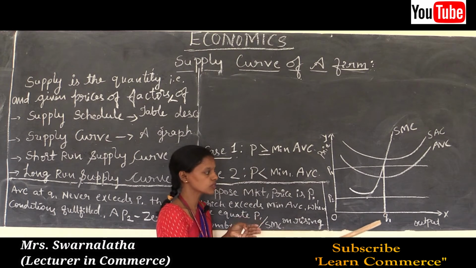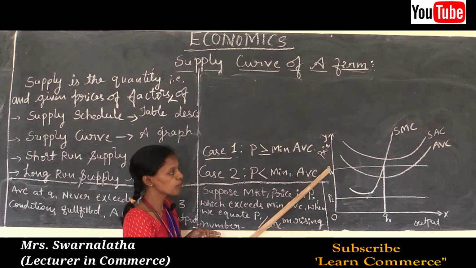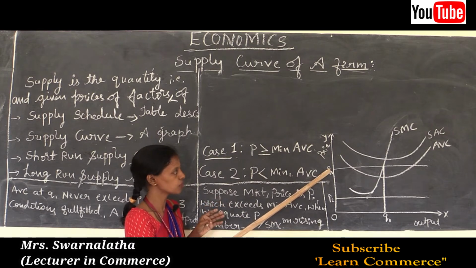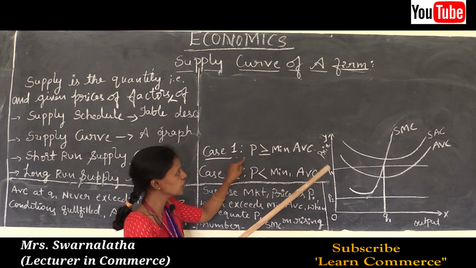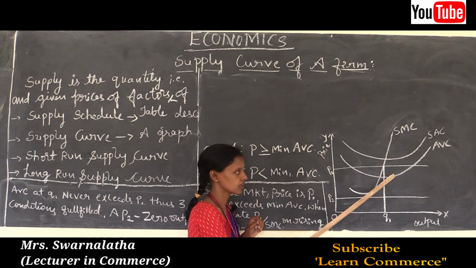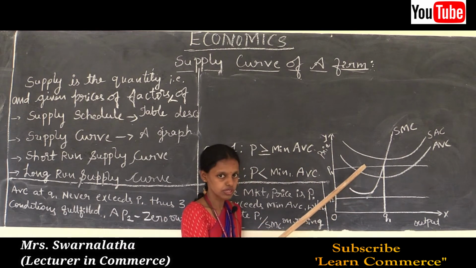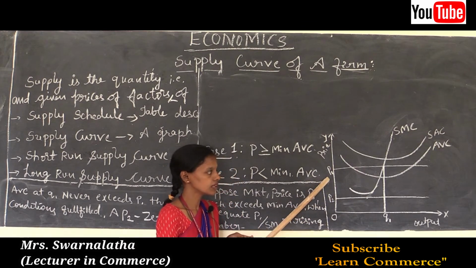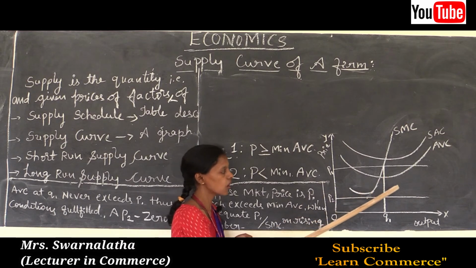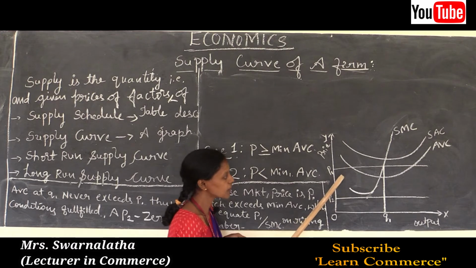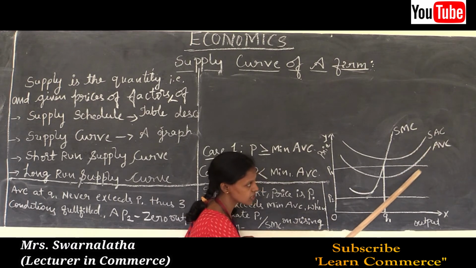Goods produced, quantity produced is OQ1 level, at price OP1. Thus, the condition is fulfilled for profit maximization, that is, price should be greater than or equal to minimum AVC. One condition is fulfilled. Profit maximization condition 1: price must be equal to the MC, marginal cost, or price must be equal to or greater than AVC. So here price must be greater than AVC, average variable cost.